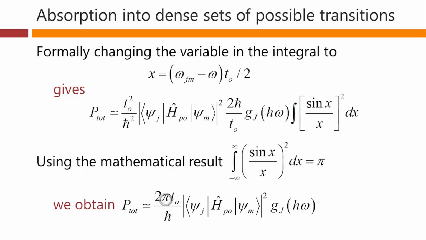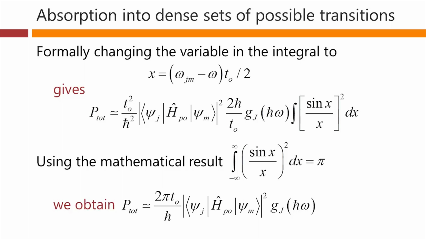expression. So 2 pi times t naught, that's the length of time we have our perturbation on for, divided by h bar, multiplied by the modulus squared of this matrix element between the initial and final states. And remember, in our electromagnetic case, this was just the electronic charge times the magnitude of the electric field that's oscillating, E, times position z, which is an operator in here. So this is our formula for the total probability of making some transition as a result of having this perturbation on for time t naught.